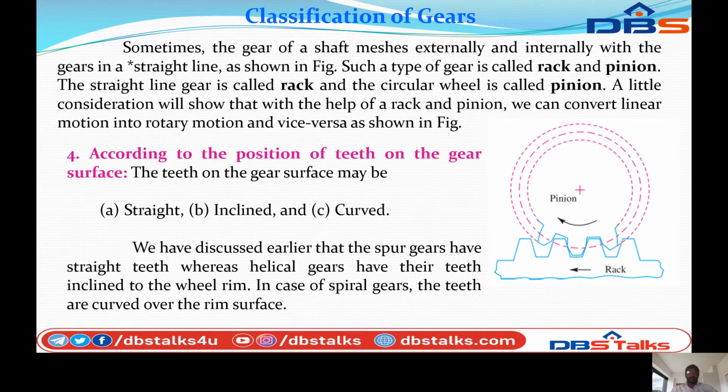Next, another type is rack and pinion. The gears will be arranged in a straight line. The straight line arrangement is called rack, and the pinion rotates in clockwise rotation. The gears and shaft mesh externally and internally with gears in a straight line. So the straight line arrangement is called rack and pinion arrangement. The straight line gear is called a rack, and the circular wheel is called pinion.